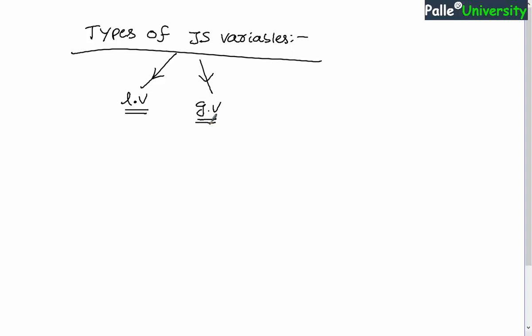I already told you that in general you will be writing JavaScript code inside the script tag. If it is inline JavaScript, you will be writing the code inside the script tag, with type equals text slash JavaScript, and the end of the script tag.